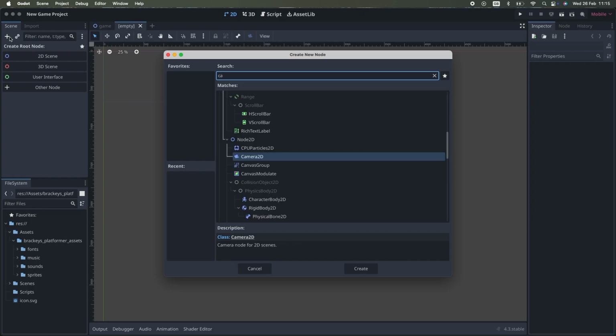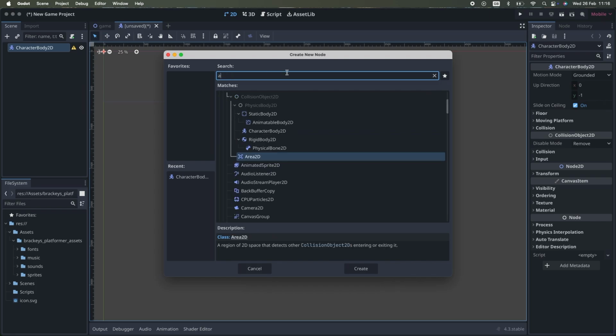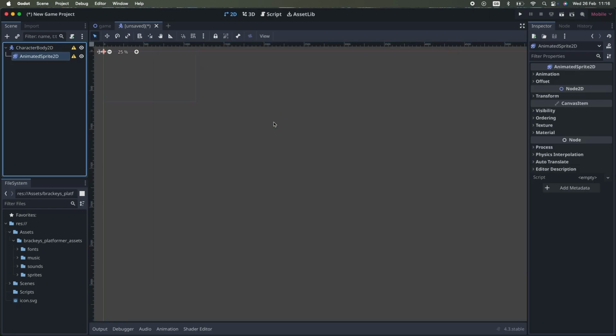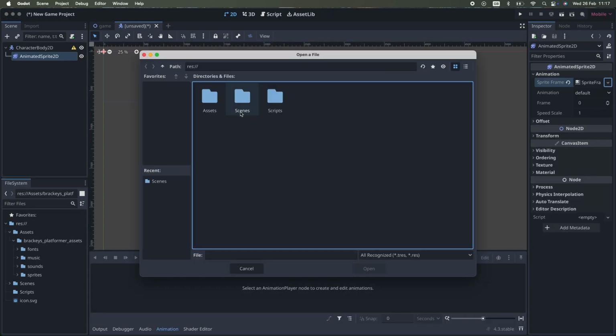So, here's where my game dev journey really started with a character. Sounds simple, right? Just grab a sprite, drop it into Godot, and boom, instant protagonist. Except, that's not how sprite sheets work. At first, I just copied and pasted the entire image into Godot, as you can probably see in a second.